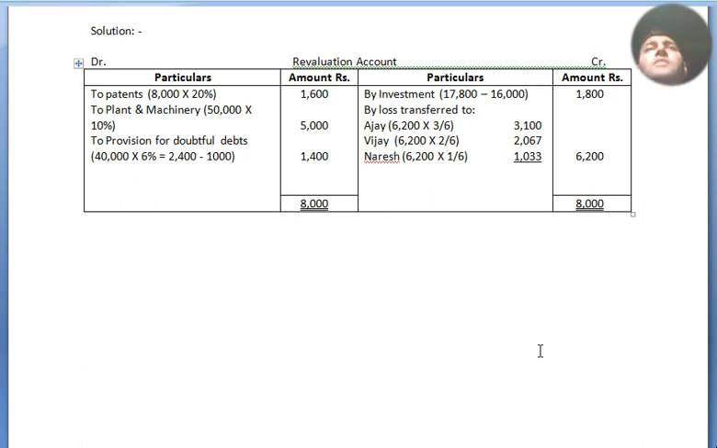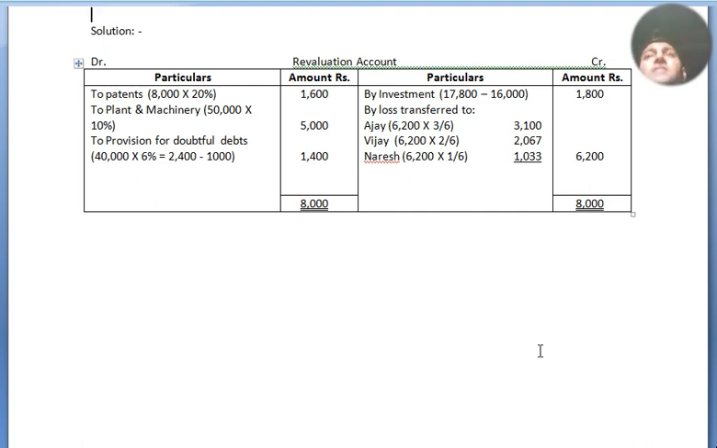Now we move to our solution. To patents, 8,000, 20% is reduced, so 1,600 is the answer. To plant and machinery, 50,000 into 10%, because 90% we have to maintain, so 10% is the reduction, that is 5,000. To provision for bad and doubtful debts, 40,000 into 6% equals 2,400, less provision already made, so after deducting it, we write 1,400 in revaluation.